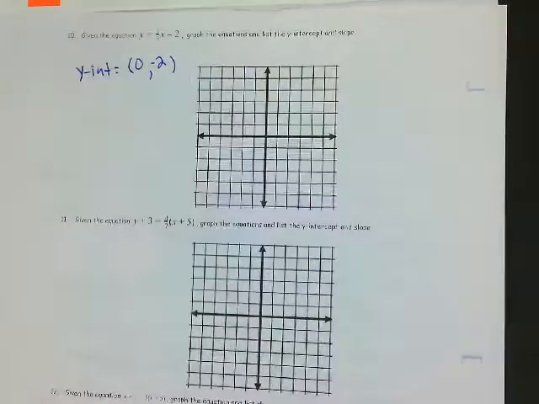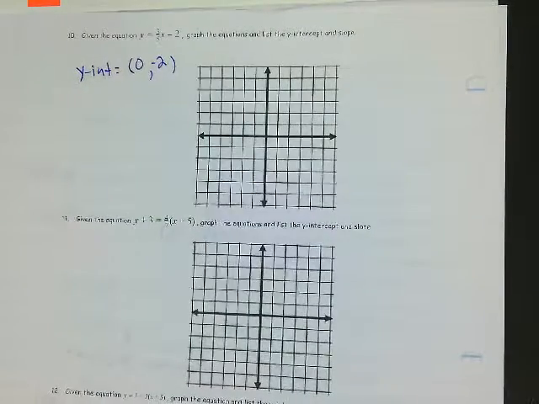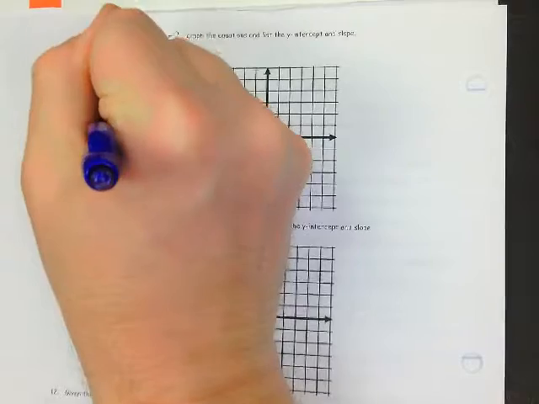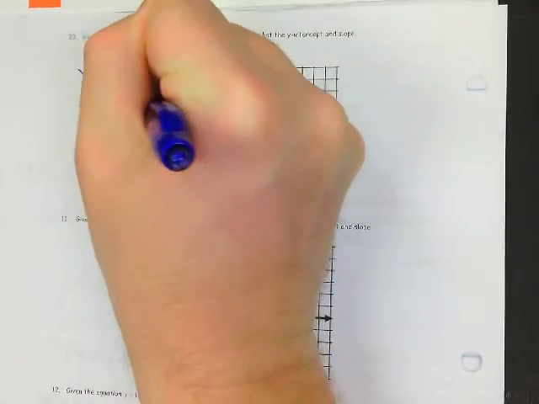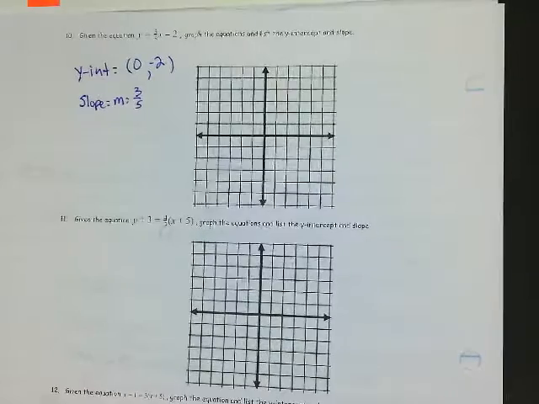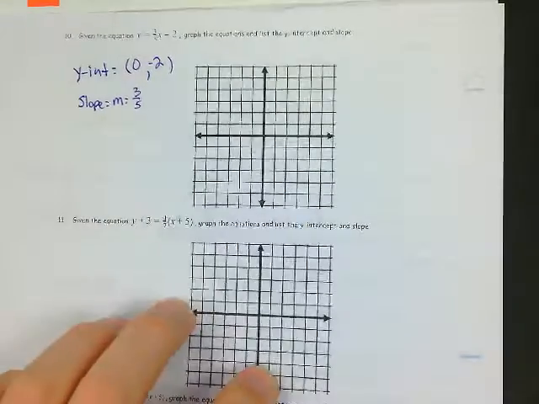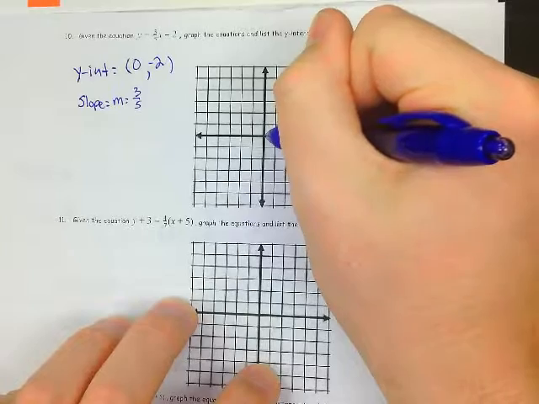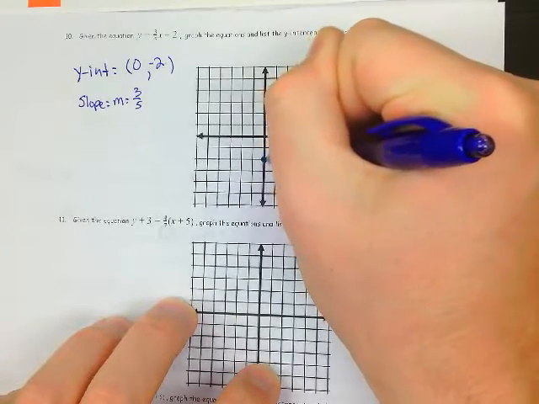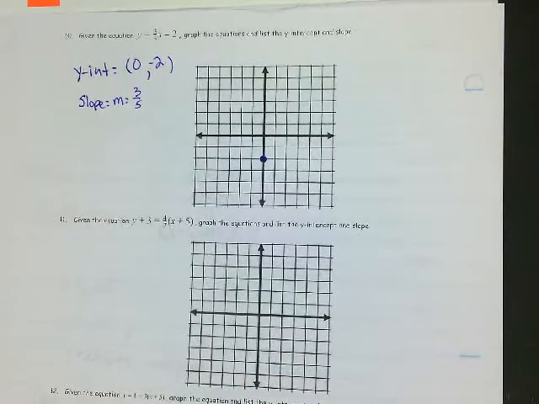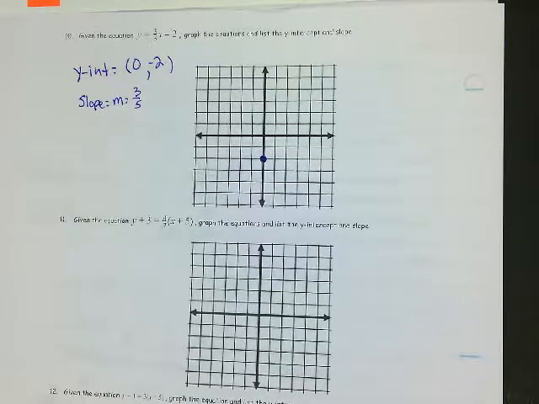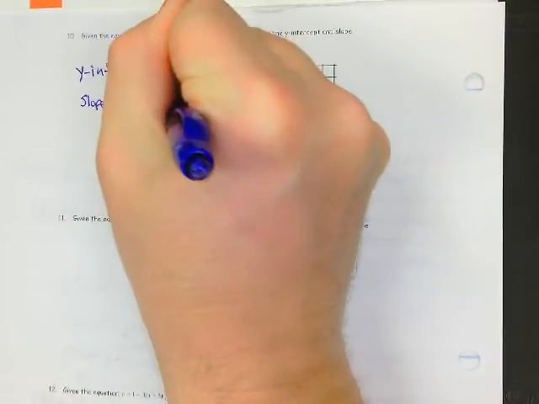So, that's my y-intercept. What's my slope? 3/5. So my slope is my m, which is 3/5. So I'm going to go ahead and graph my y-intercept first. So it's at 0 to the left or right, -2. So there's my y-intercept, 0, -2. Now remember, slope is blank over blank. Rise over run.